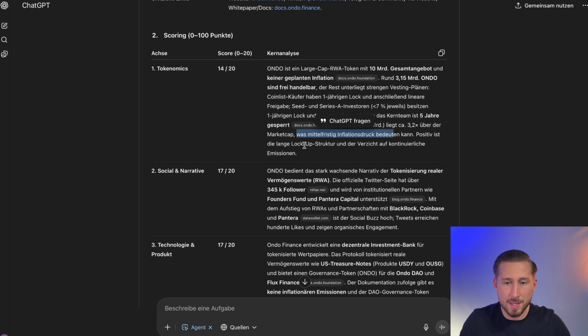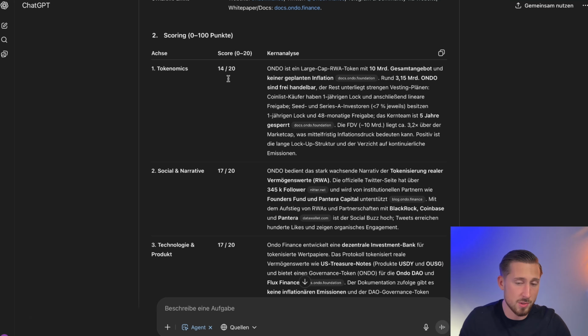A positive aspect is the long lockup structure and the absence of continuous emissions. So in my opinion, this was also interpreted correctly overall. Anyone who knows Ondo even a little knows for sure that all the tokenomics, the distributions, always take place in January in a single block. In this case, I would also give about 14 out of 20 at this point. So in my opinion, that's pretty accurate, pretty precise.